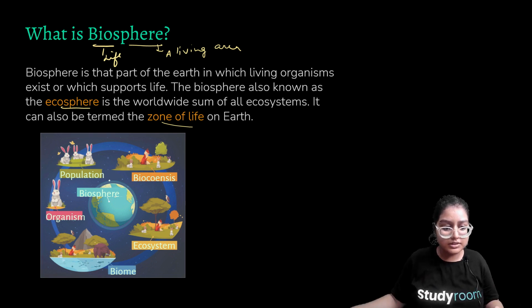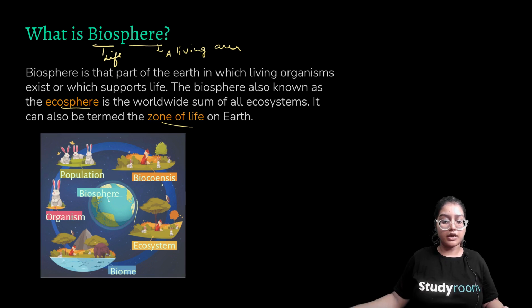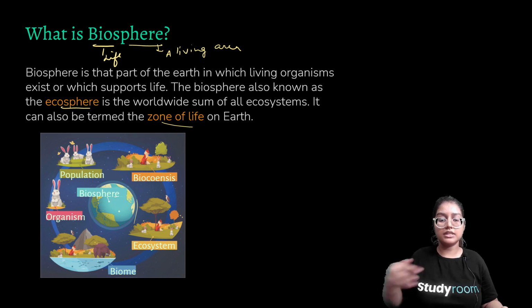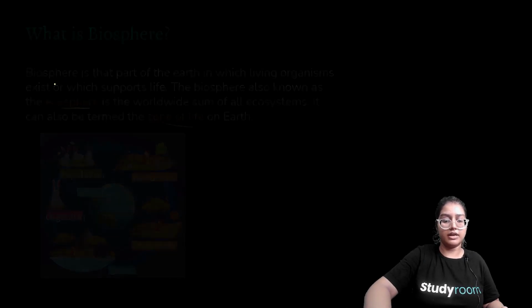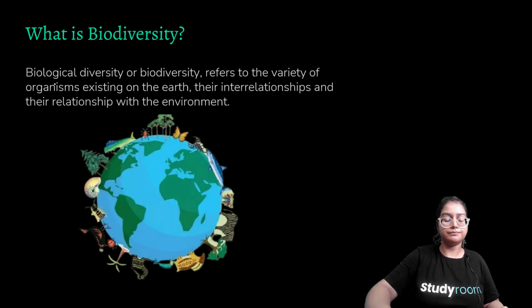For example, this earth is a biosphere and there live several populations, organisms, biomes, and ecosystems. We will be discussing all these five things in the upcoming lectures or slides. So this is biosphere. Biosphere is any part of earth where living organisms exist or survive and life is supported.